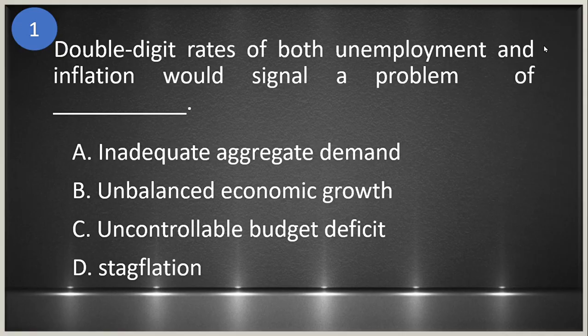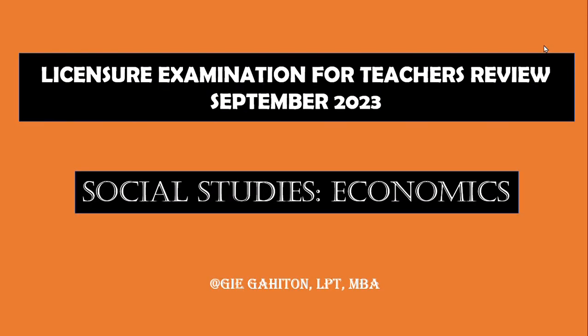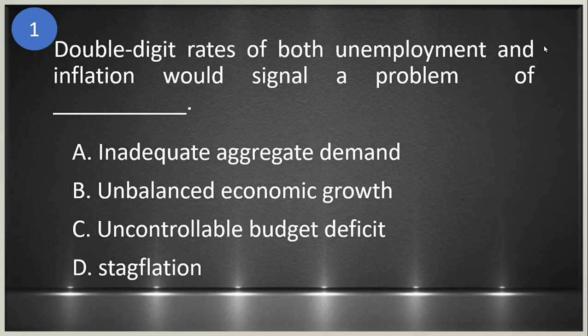Question number 1. Okay, so this is all about social studies, specifically on economics. Okay, so this could come out in your Gen Ed and in your major. Okay, question number 1. The double digit rates of both unemployment and inflation would signal a problem of blank.